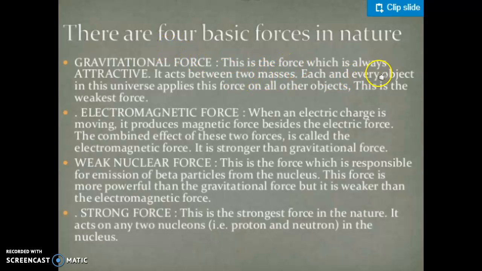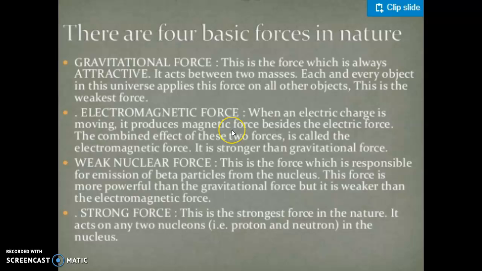This is the force which is always attractive. So you have read about it in your grade 9th also, that every object in the universe attracts every other object with a force called gravitational force. It acts between two masses. Each and every object in the universe applies force on all the other objects. This is due to this force that is called gravitational force.